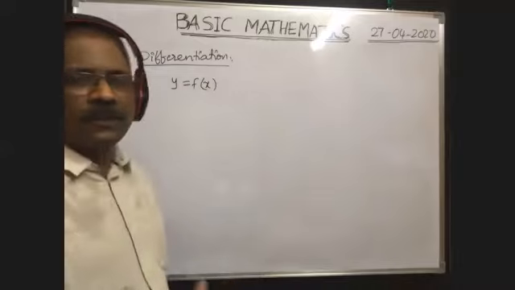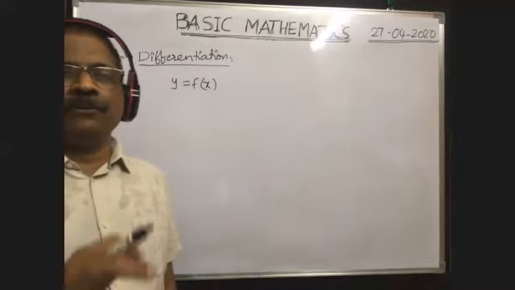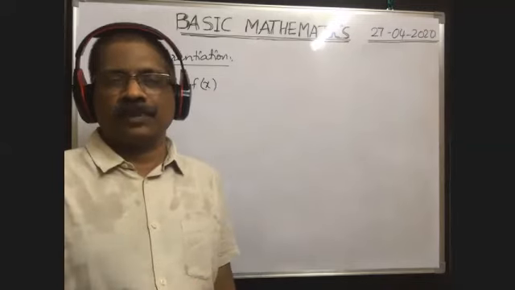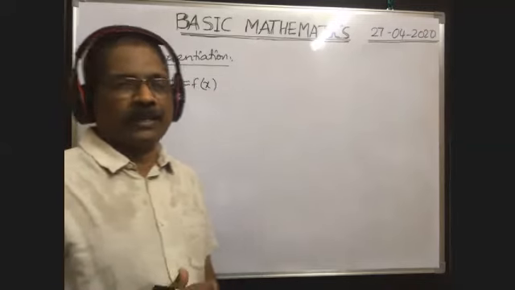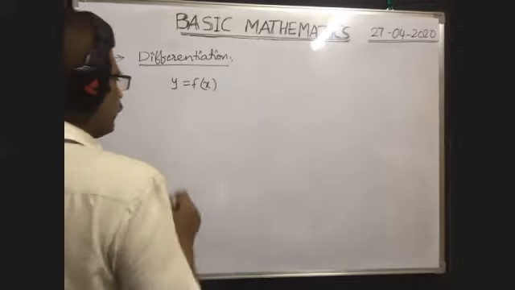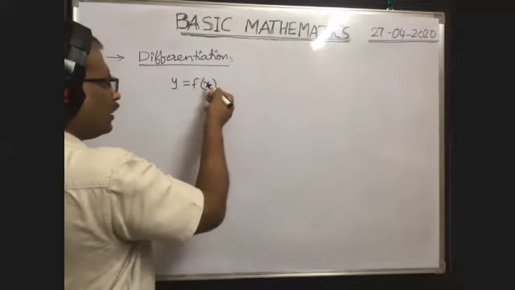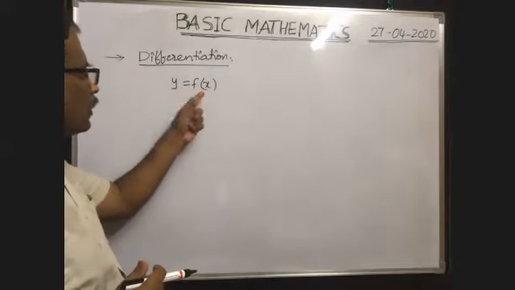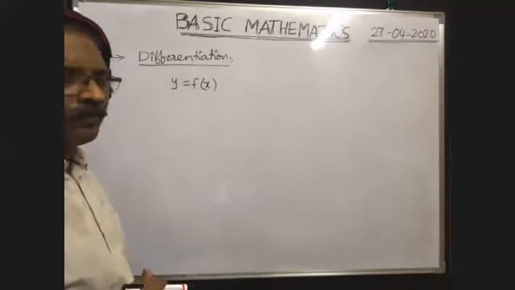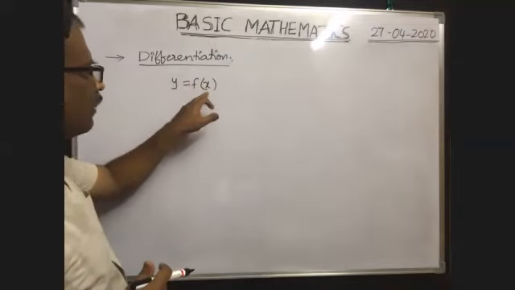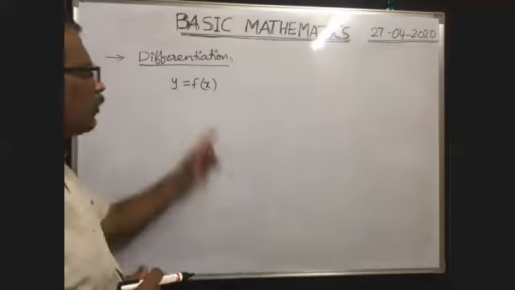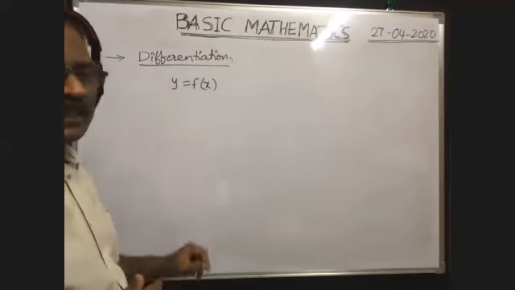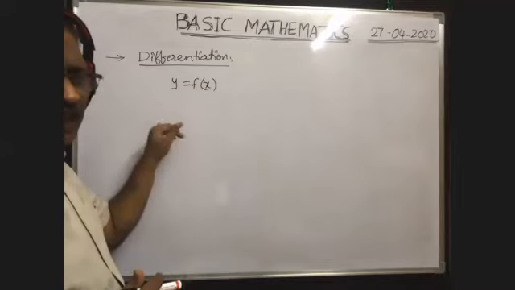In mathematics, in the case of functions, if the y value depends on x, then y can be written as f of x. So y is equal to f of x. Suppose there is a change in the x value. Here x and y are both variables. If the change in x is delta x, the x value becomes x plus delta x. Definitely the y value also changes now.